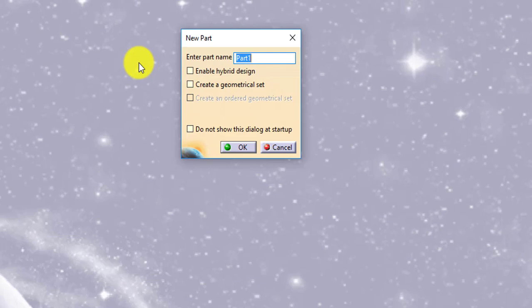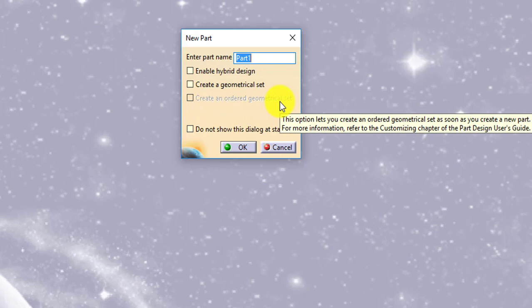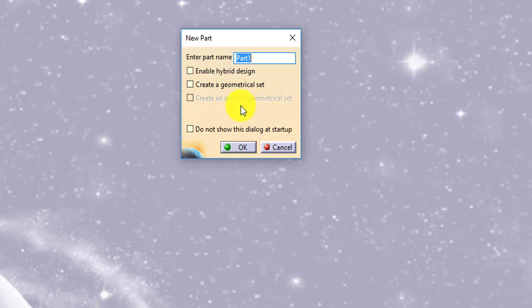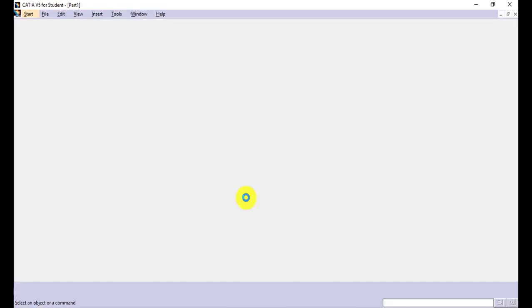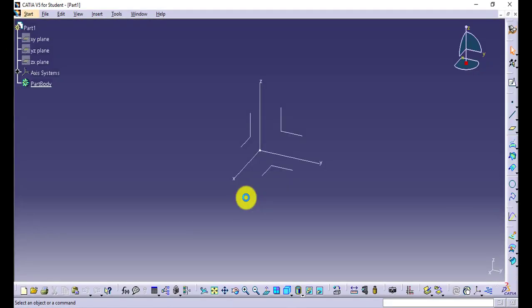Over here we will be using hybrid design, geometrical set, as well as ordered geometrical set, and we will be discussing these as well. For now I will keep these off and say okay, just to enter into the generative shape design or GSD environment.